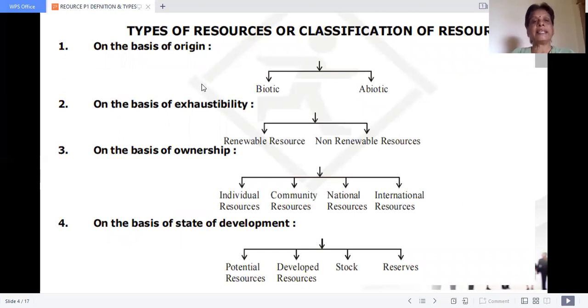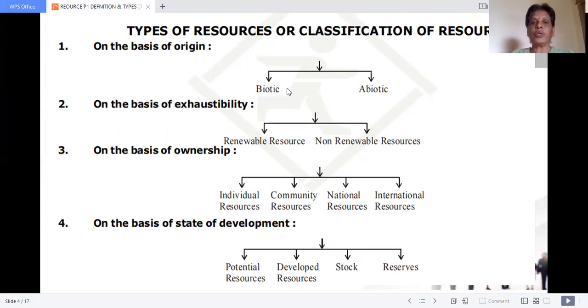Now let us move on to the types of resources. They can again be classified on the basis of 4 criteria: origin, exhaustibility, ownership, and state of development. What is state of development? Technology development. Origin is the point from where it comes, the zero point.